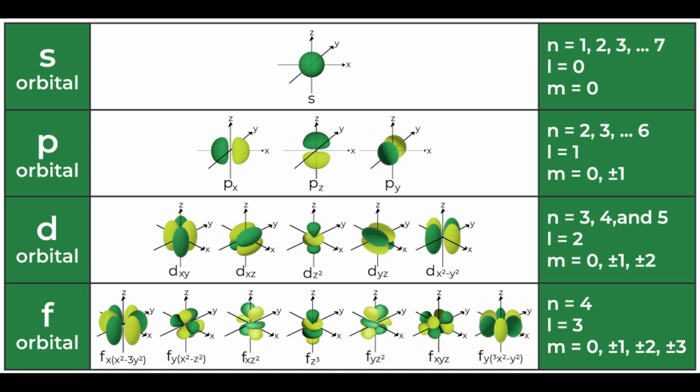Atomic orbitals and quantum numbers. Electrons live in orbitals, which have special names and shapes. S orbitals, sphere-shaped. P orbitals, dumbbell-shaped. D and F orbitals, they have more complex shapes. Each orbital is defined by quantum numbers, like a unique address for every electron.